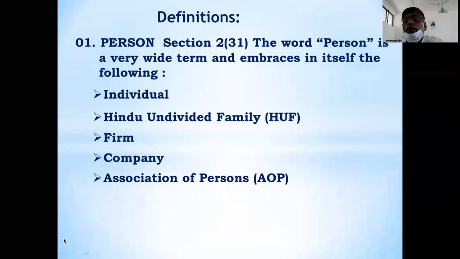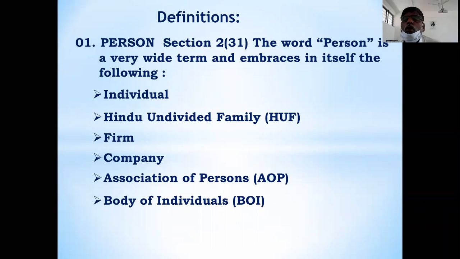The next is association of persons. If there is association of person, that means cooperative society. Suppose you formed the association of person, that association of person is called a person as per Income Tax Act because that association of person earns the income in one or another way, and the association of person is having taxable income, then that association of person itself is called a person. This is the fifth one.